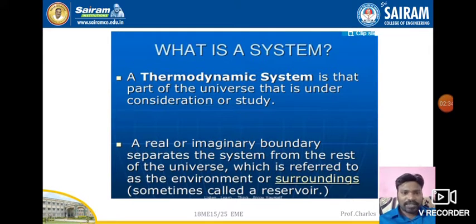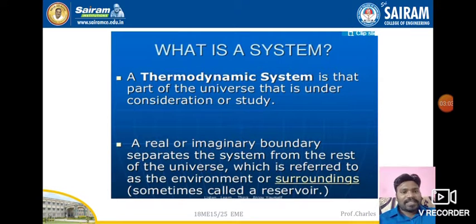Sometimes it is an imaginary boundary, sometimes it is a fixed boundary. There are different types of boundaries. In the case of the tea kettle, it is a fixed boundary. A balloon is an example of a moving boundary: if a boy is blowing air into the balloon, the boundary is not fixed, so it depends on the circumstances, and the boundary will change.